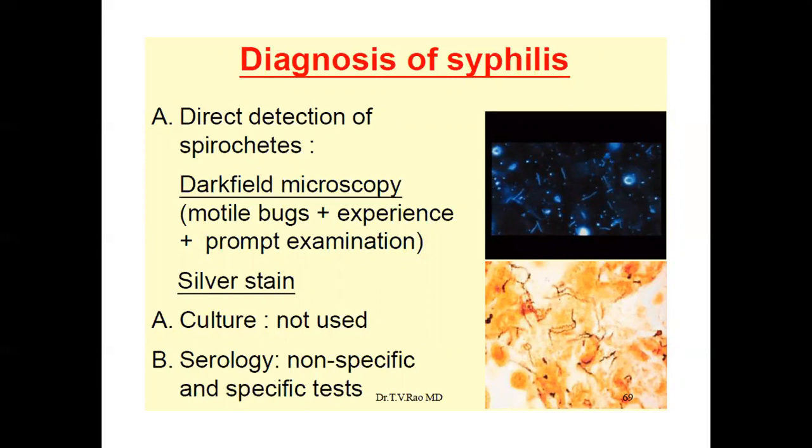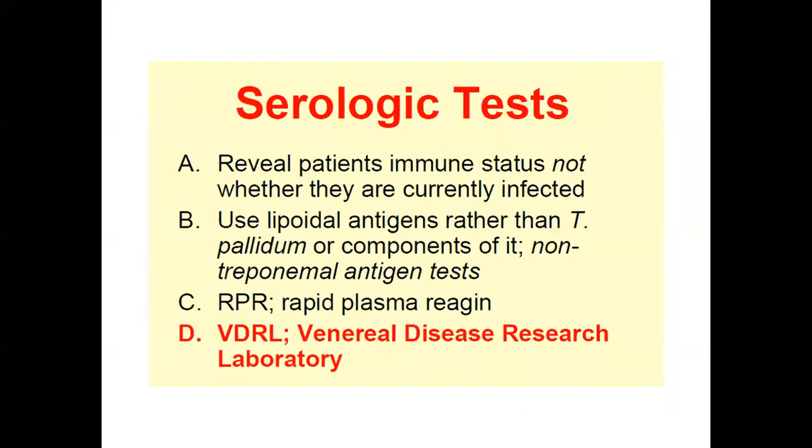Serological tests reveal the patient's immune status, not whether they are currently infected. They use lipoidal antigens rather than T. pallidum or components of it, the non-treponemal antigen tests.